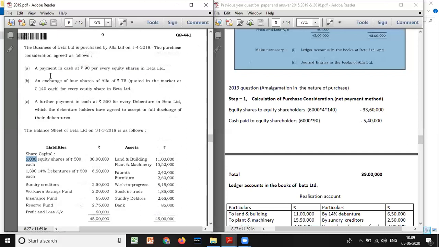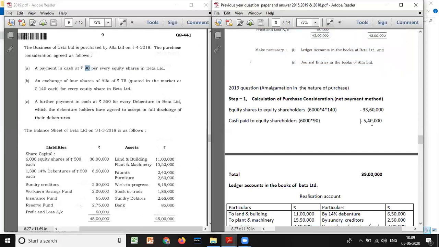They have given cash to equity shareholders, 90 rupees. 90 rupees into 6,000 is how much? Look here, we'll get 5,40,000. Cash paid to equity shareholders, 6,000 into 90, is 5,40,000. And they are issuing 4 equity shares for 1 equity share.